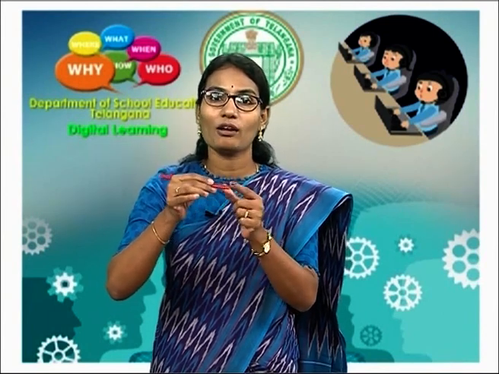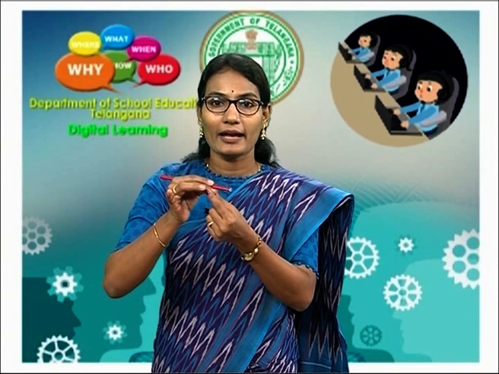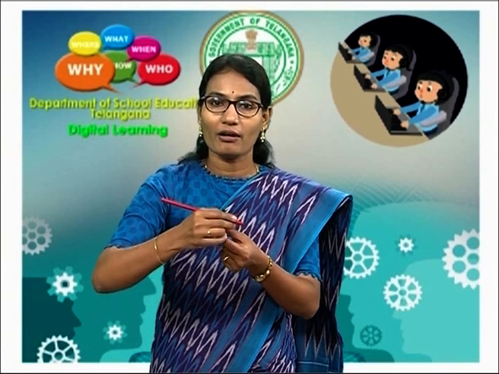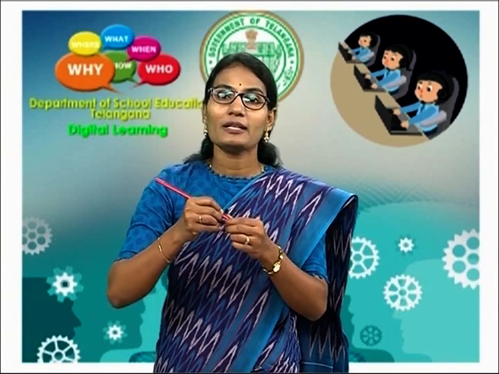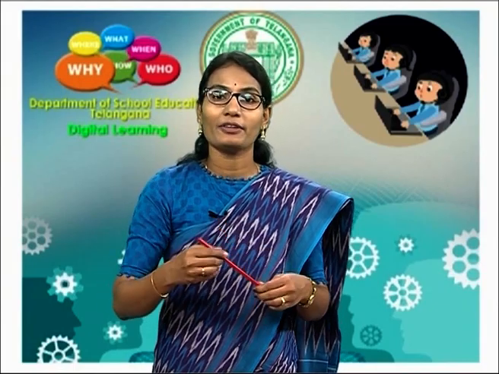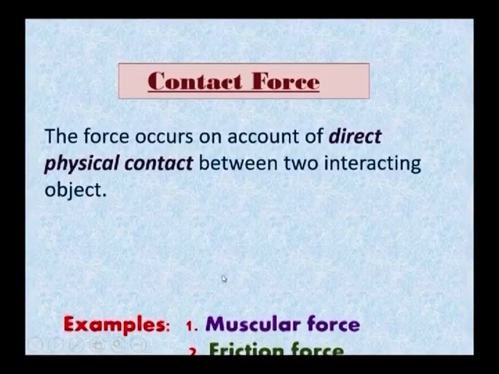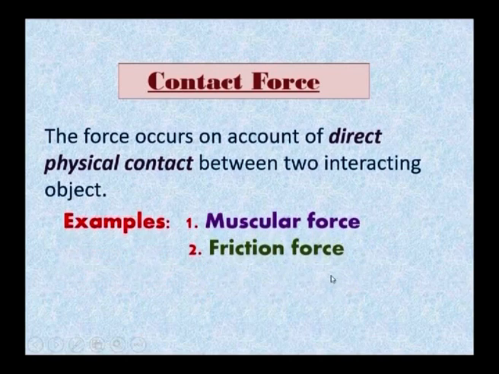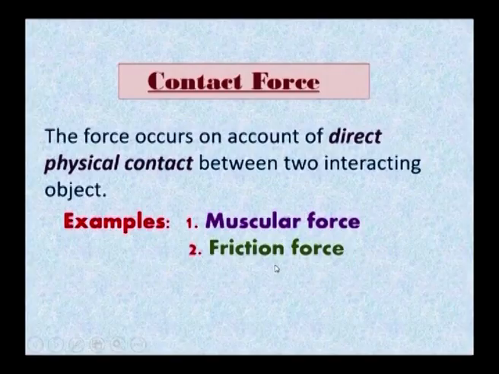To write on any paper, the pencil lead has to be in contact with the paper. Examples are muscular force and friction force. Muscular force means, you know children, to do any action we have to use our muscular force. We are going to learn about muscular force, friction force and more about contact force later.